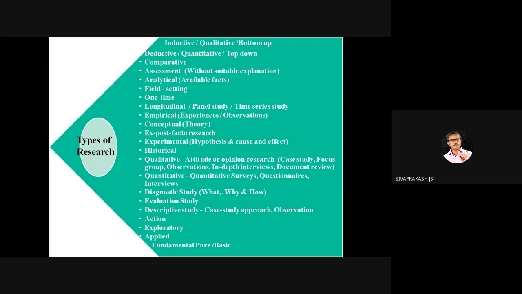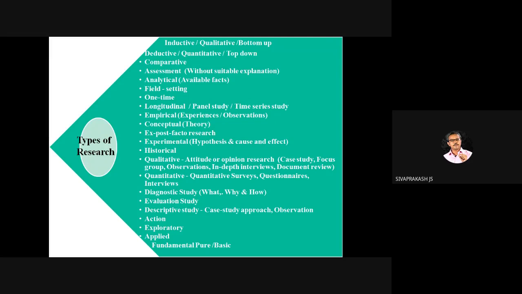Then we'll move to analytical research. What is analytical research? It is also based on facts. Like historical research, here also the facts and information are already available. This is the important thing. By using those facts and information, people evaluate that particular material. That is analytical research.